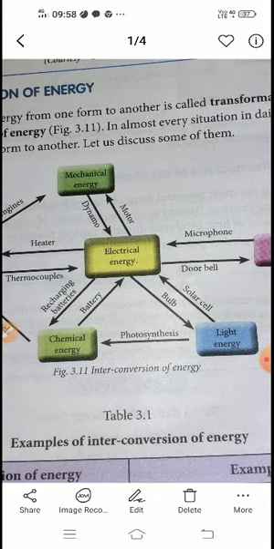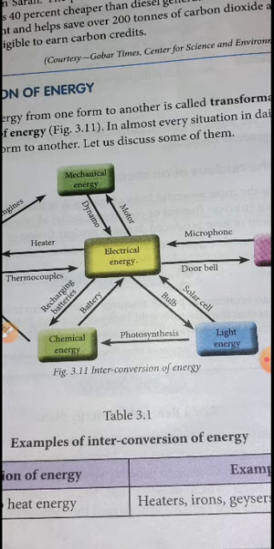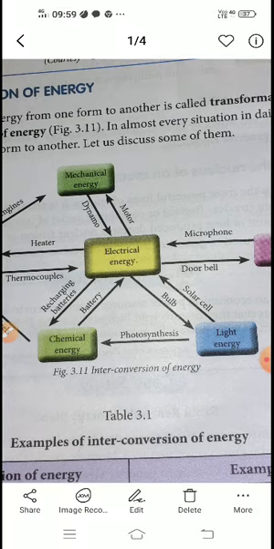Electrical to light, first one, bulb. You switch it on, the bulb works, by which you will get your light energy. Light energy to electrical energy, solar cells. What does light energy mean? It is your solar energy, your sunlight. These solar cells will absorb the sunlight and they will produce electricity. Next one, light to chemical. The best known example is your